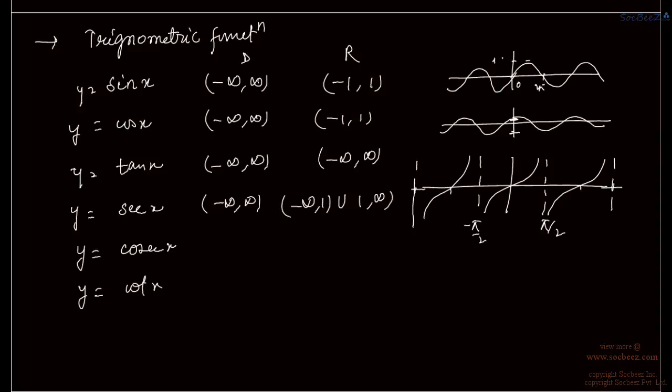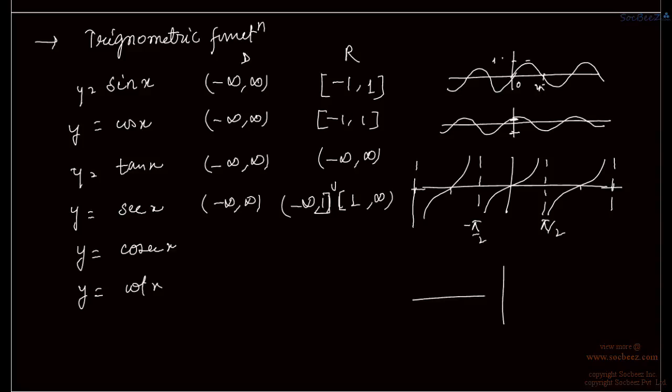Let me include 1 also, because 1 is included in this set. In all the above sets 1 is included, so we have to write it like this. So here also 1 is included, so like this we can write the union.